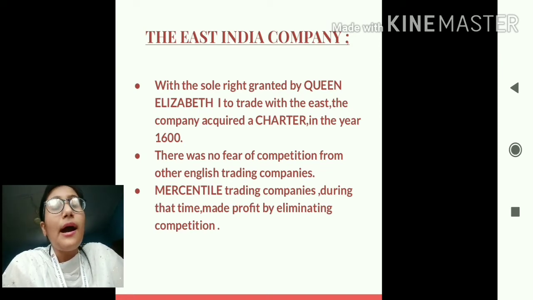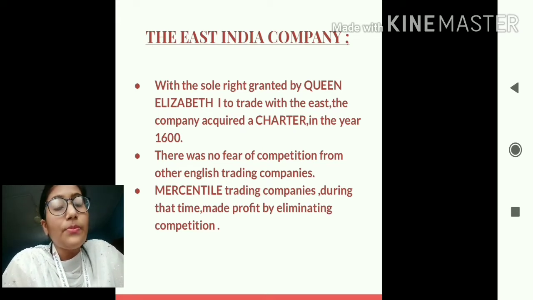So students, after the Queen granted permission to the East India Company to come and trade in India, the company acquired a charter. Charter means a written permission which is given by the superlative authority.